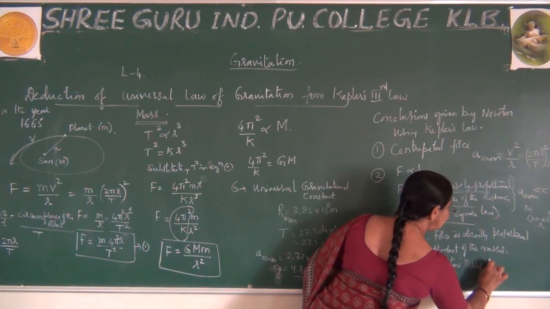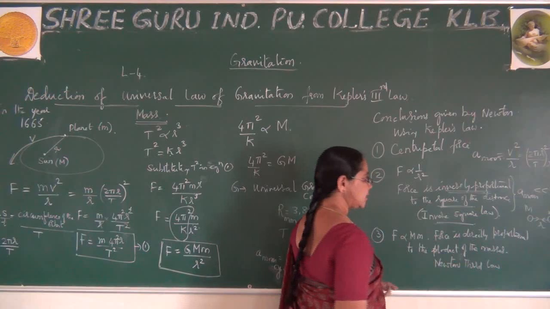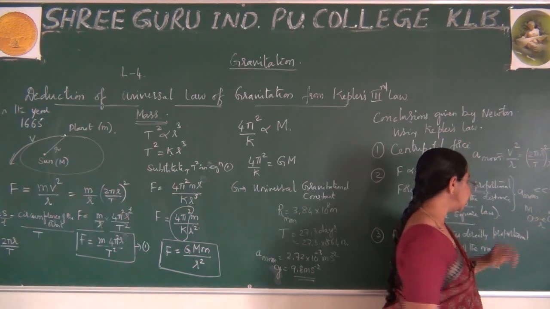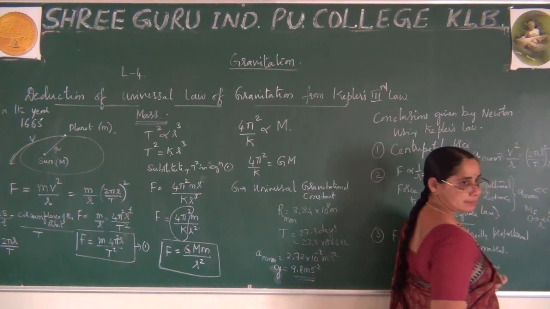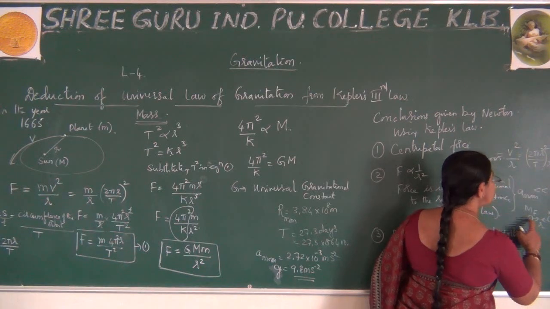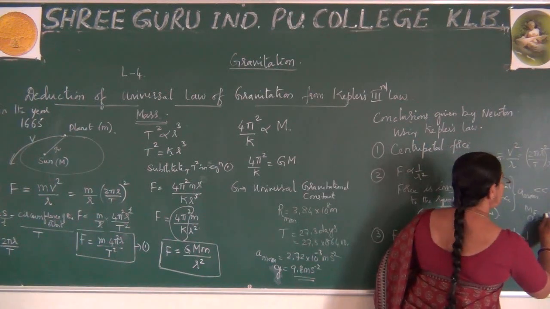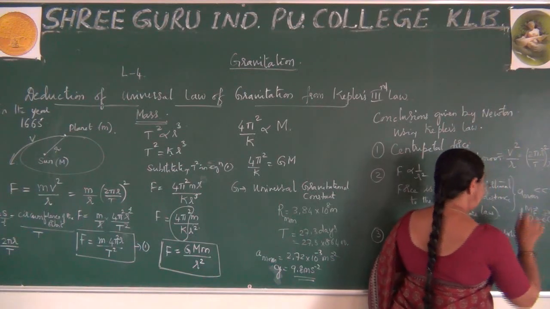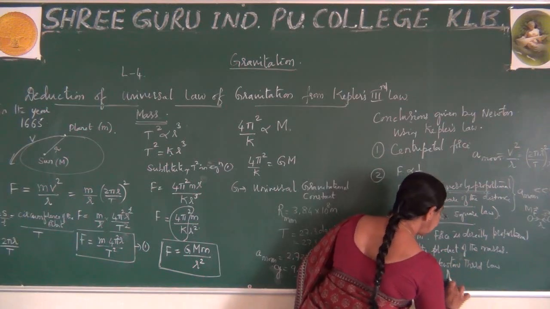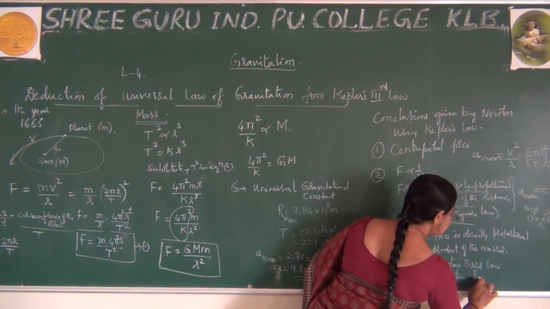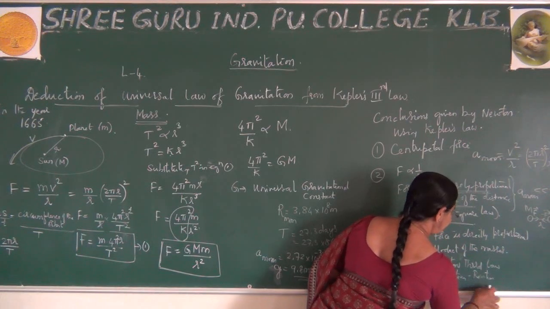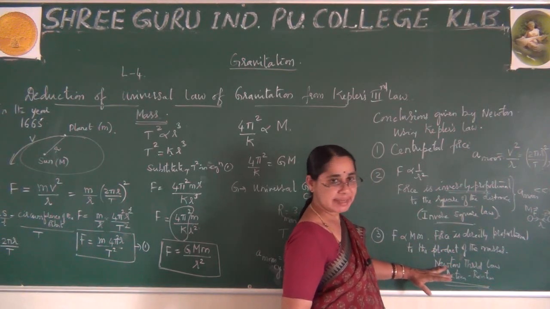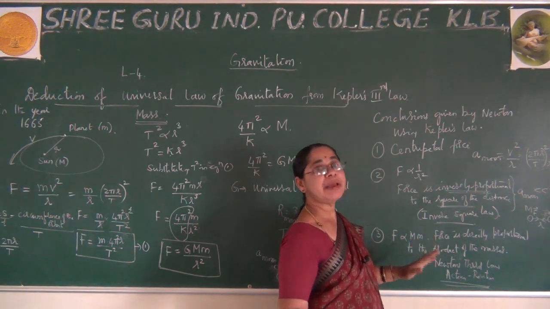What does Newton's third law explain? For every action there is an equal and opposite reaction. This object will be attracting towards this. If this attraction is F, and this object is attracting towards this side, that will also be force F. But if this is F, this will be minus F, which explains the action and reaction concept. And finally he proved this is obeyed only by using Newton's third law, where the product of masses can be agreed.